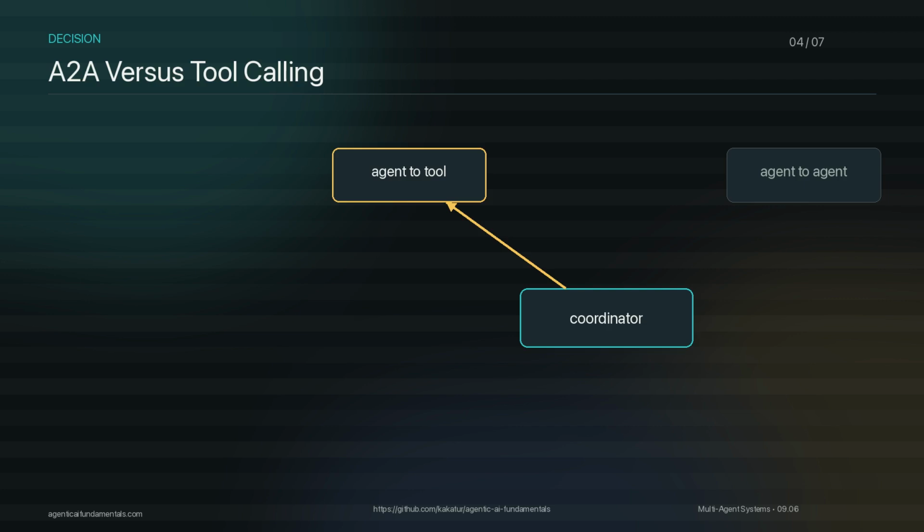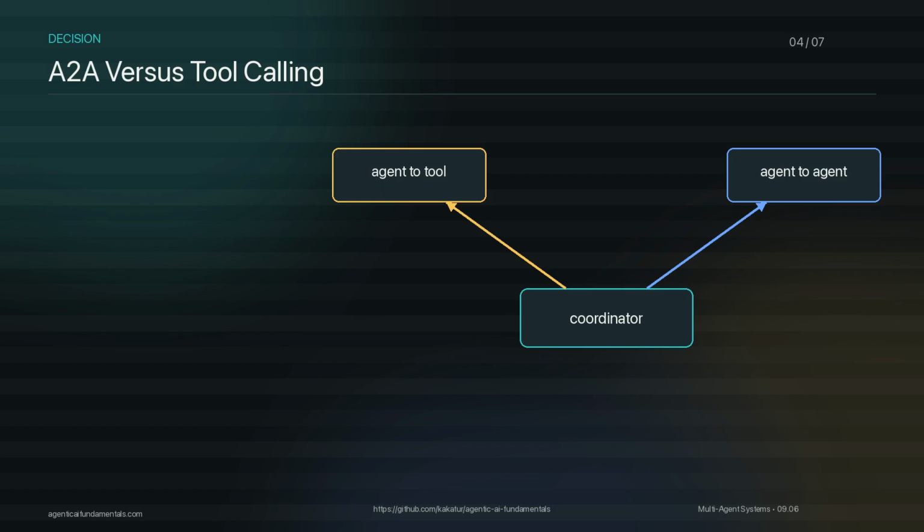A2A is not the same as tool calling. A tool is usually inside one agent's control surface. The agent invokes a capability, gets a result, and keeps ownership. A2A is a pair boundary. The caller is asking another agent to do work through a protocol contract. That other agent may have its own tools, memory, policies, and lifecycle.